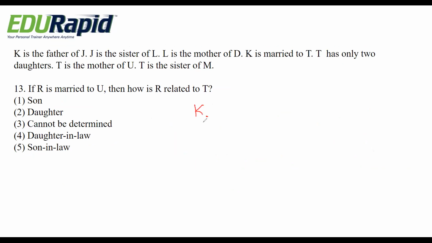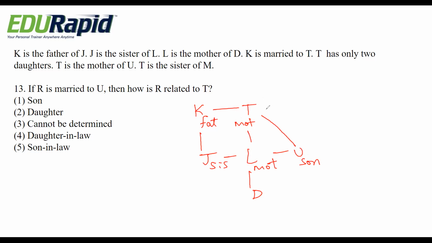K is the father of J. J is the sister of L. L is the mother of D. In this way, you have to write down speedily in the exam. K is married to T. T has two daughters, and T is the mother of U. That means U becomes obviously son. T is sister for M. So you have to read the condition carefully and you have to maintain the speed.